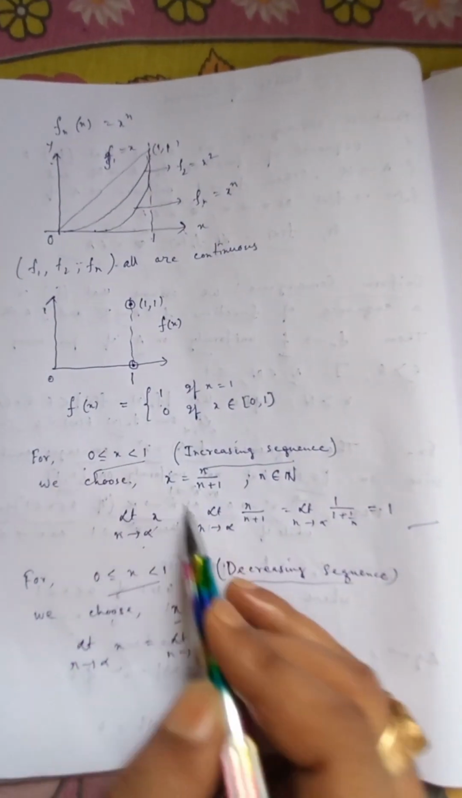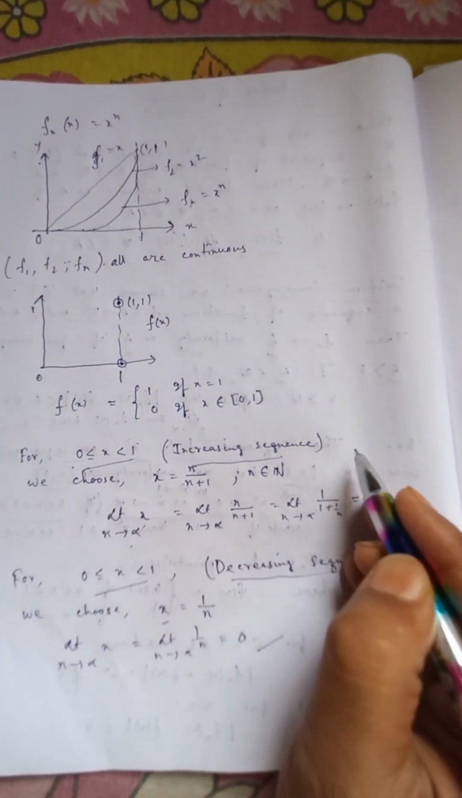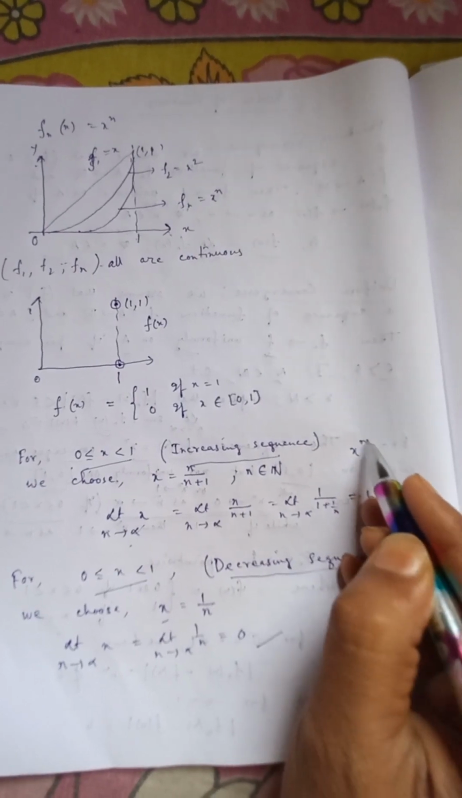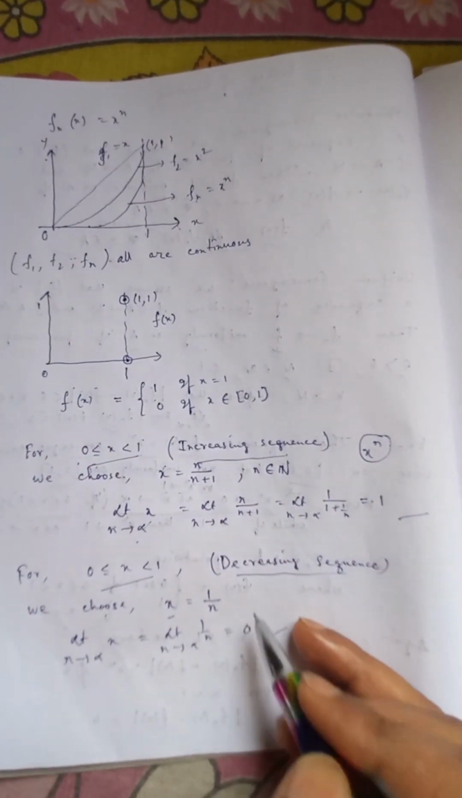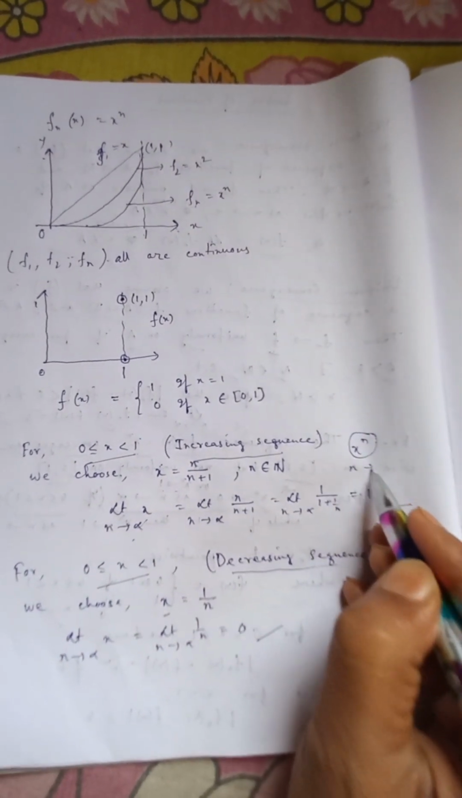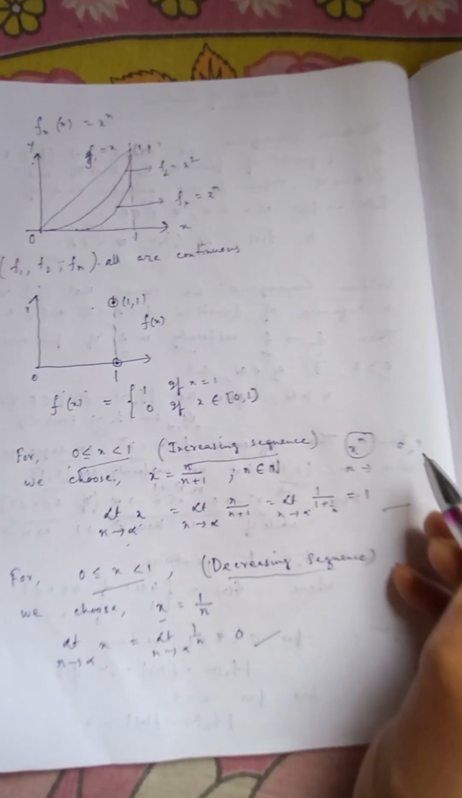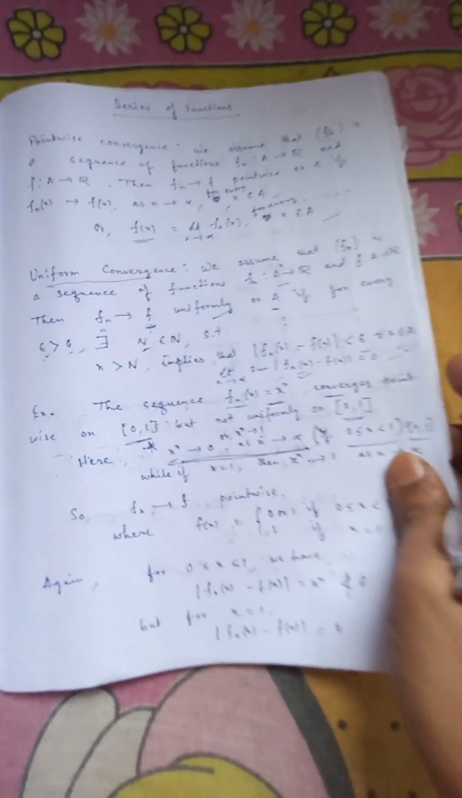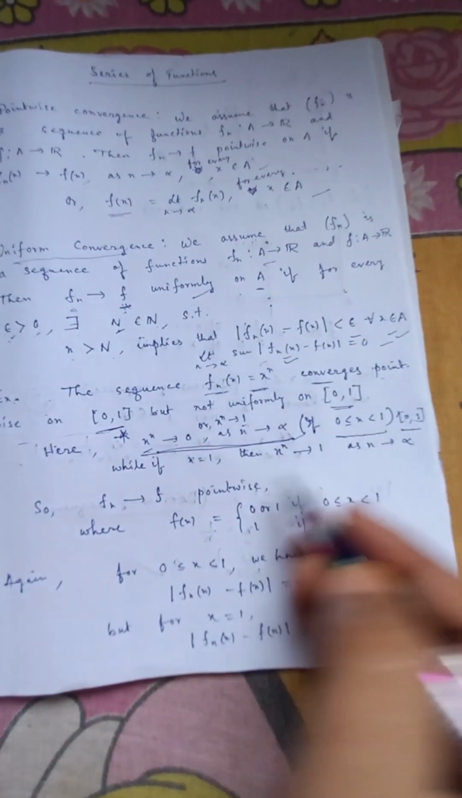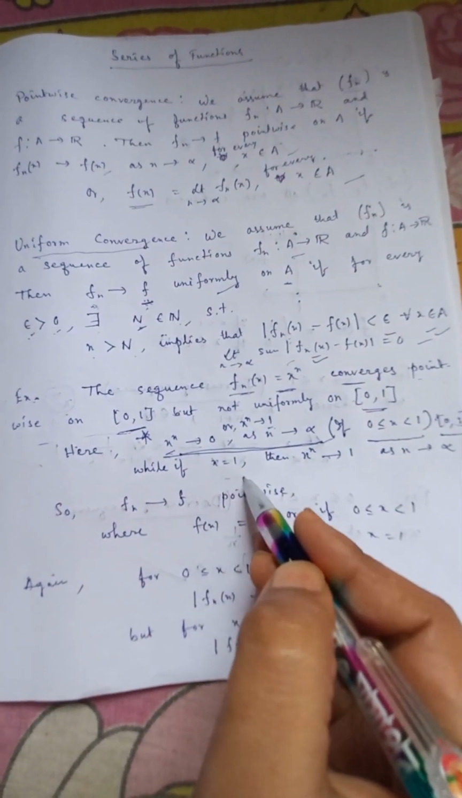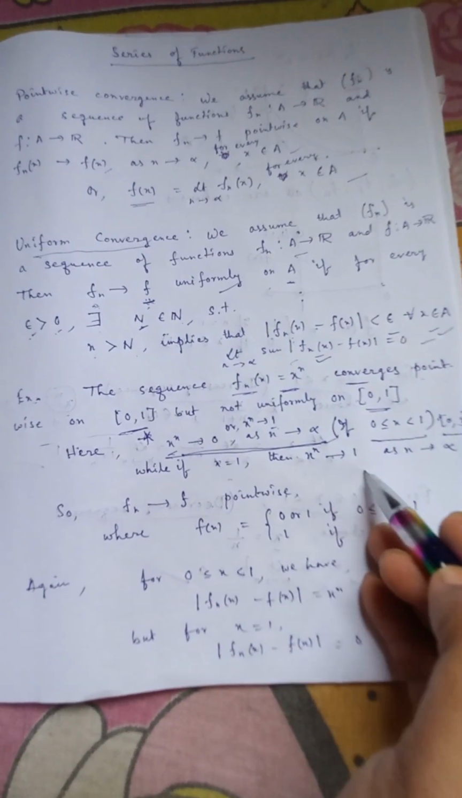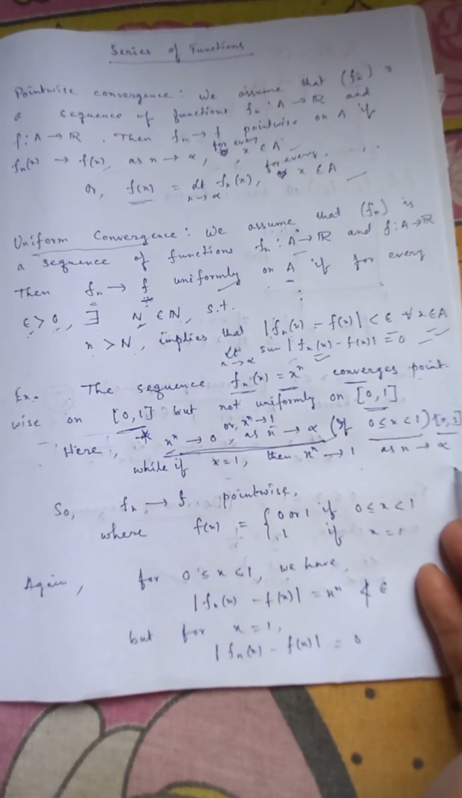So here in this open interval, the function x to the power n can take both the value 0 or 1 as n tends to infinity. It can be 0 or 1. So we have taken these two values, and here if x is equal to 1, then x to the power n tends to 1 as n tends to infinity.